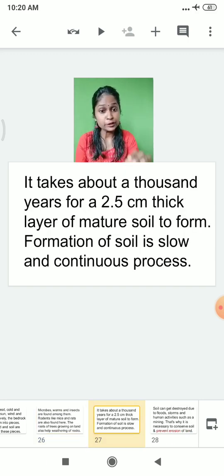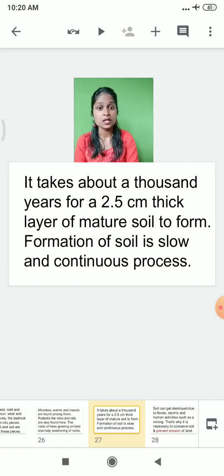And do you know, just to form a 2.5 centimeter thick layer of mature soil, it takes thousands of years. Can you imagine?